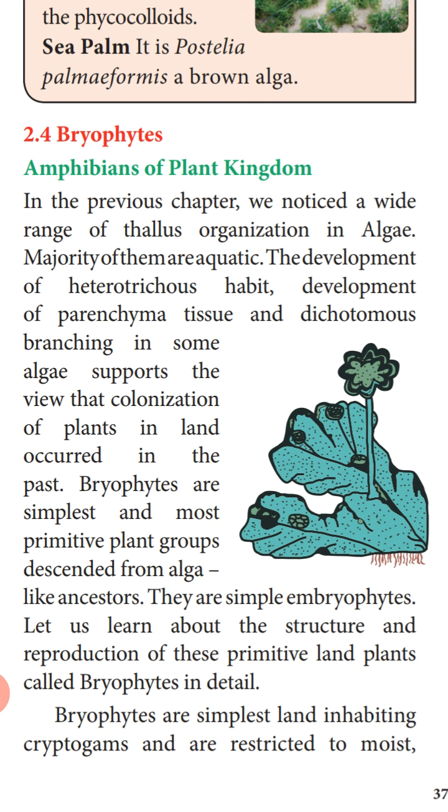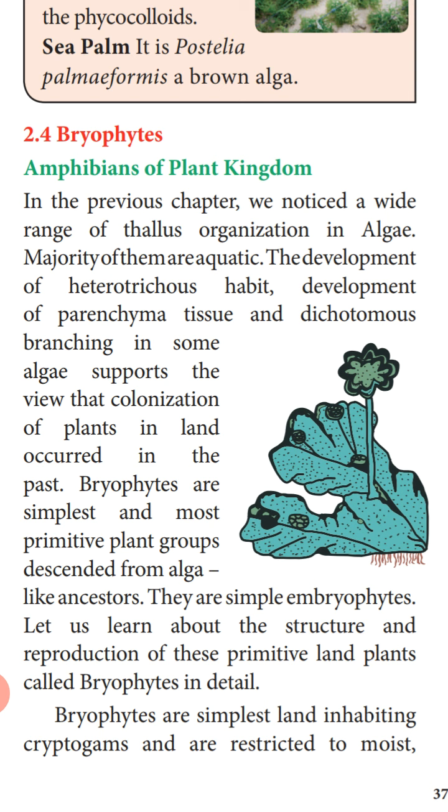Bryophytes are the simplest and the most primitive plant groups descended from algae-like ancestors. These bryophytes are said to be the simplest plants and the most primitive group of plants, and their ancestors are said to be algae. They are descended from the algae. They are simple embryophytes. Embryophytes means what? In these plants, the embryos are retained in the mother plant or in the maternal tissues. So let us learn about the structure and reproduction of these primitive land plants called bryophytes in detail.